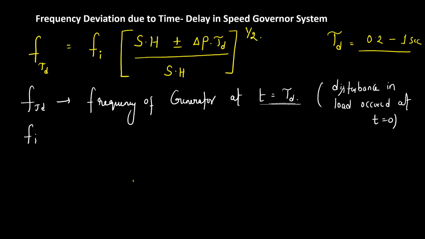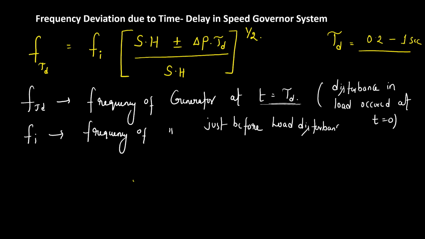Fi is the frequency of the generator just before load disturbance.